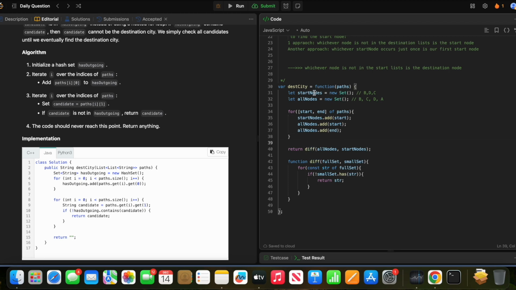So what I did here is I created start nodes and I created all the nodes, and then I returned the difference, right? But it is the same time complexity and same thing.